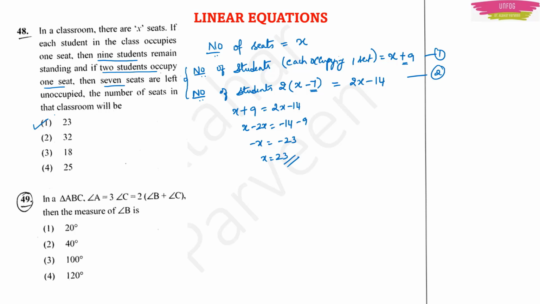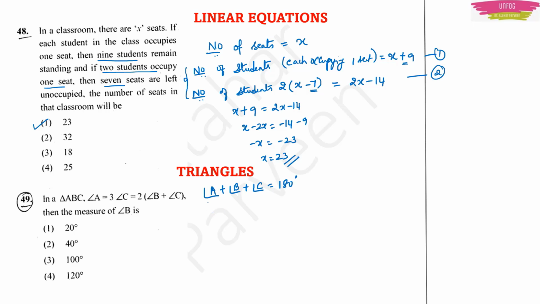Next, question number 49. In a triangle ABC, angle A is equal to 3 times angle C, which is equal to 2 times angle B plus angle C. Then the measure of angle B is. So this is obviously a problem from the chapter triangles. So you have a triangle wherein the sum of the angles of a triangle is always equal to 180 degree, right? Angle A plus angle B plus angle C equal to 180 degree.